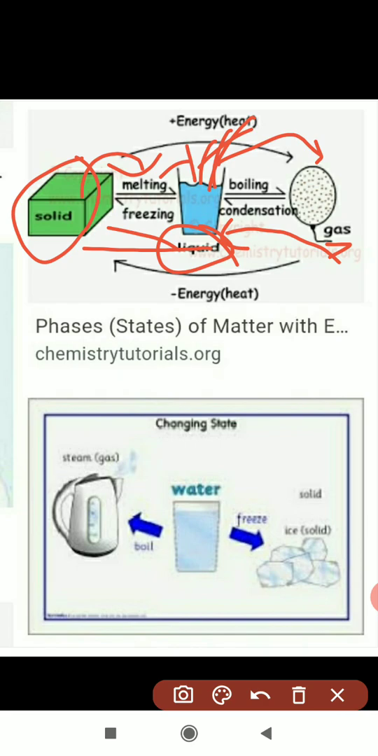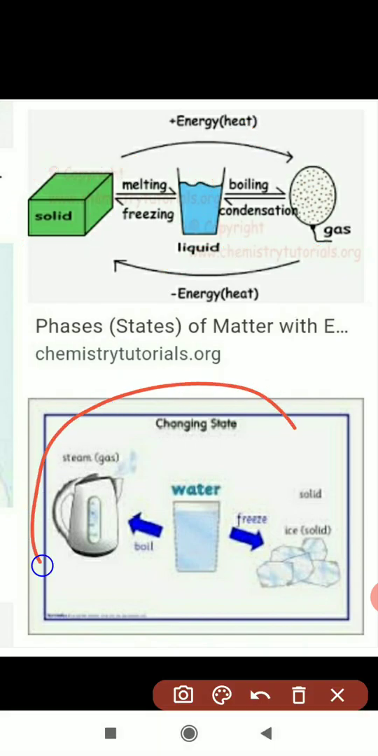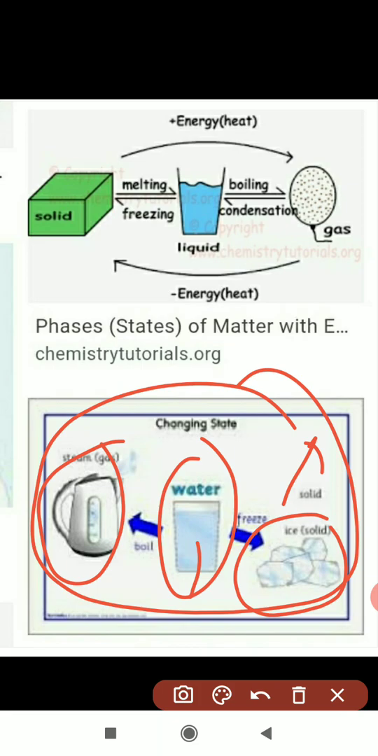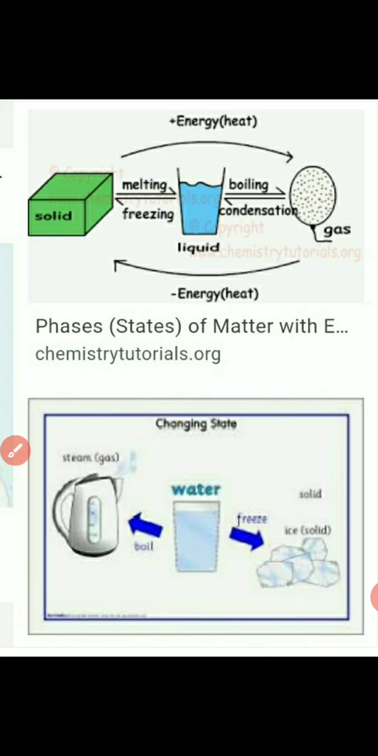Yes, children. So take water, which occurs naturally and which we use at home. In which state is it? Liquid state. If we freeze it, that is, if we put it in the freezer, it is converted into ice, which is the solid state. And if we heat that water, it will boil and get converted into the gaseous state. That is the change of state of substance.